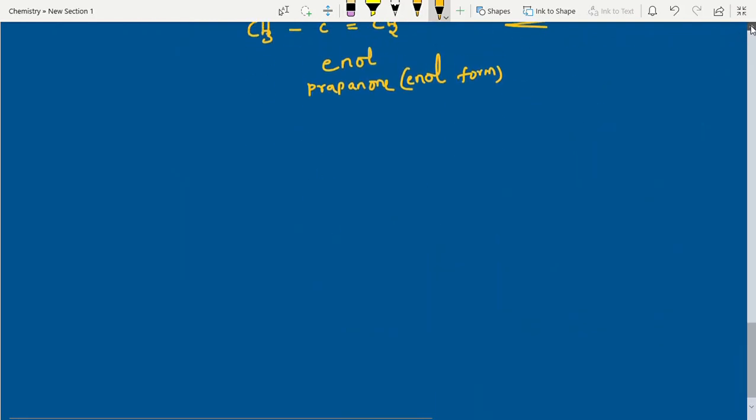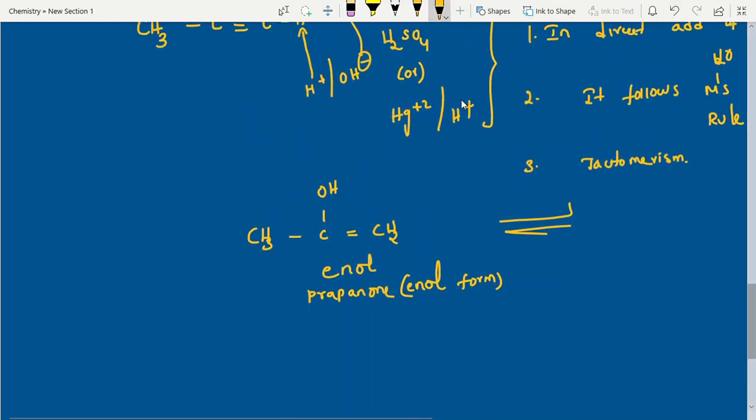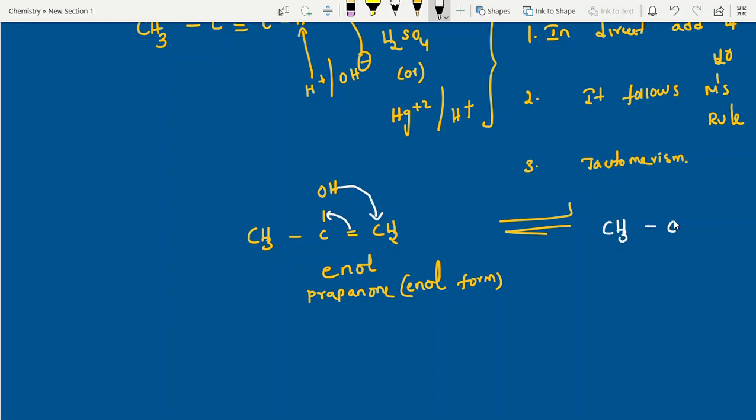So that is why it tautomerizes into the keto form. How is it? See, very easy. Here the pi bond electrons shift towards the oxygen side. This hydrogen shifts here. That's it, students. Tautomerism, dynamic equilibrium. This is what we call propanone. This is a ketone, right? Enol form, ketone form.